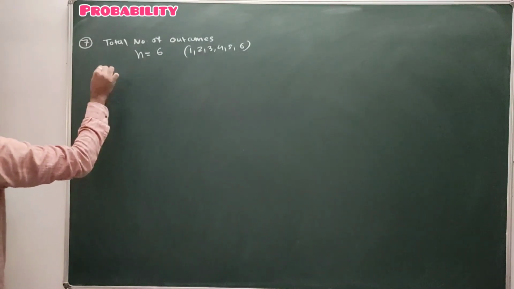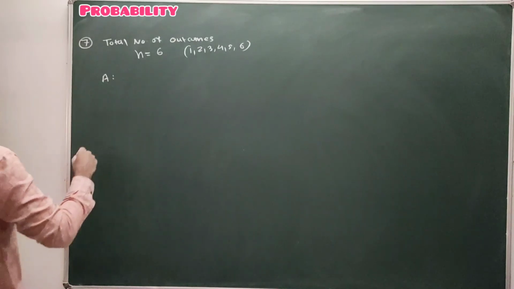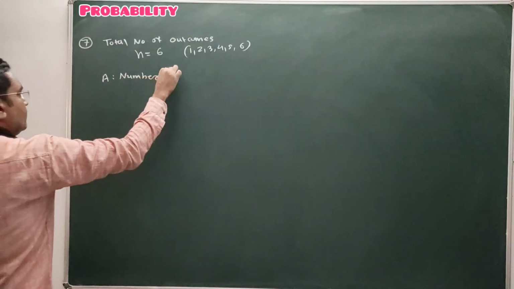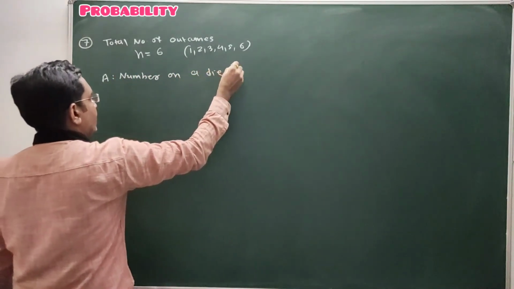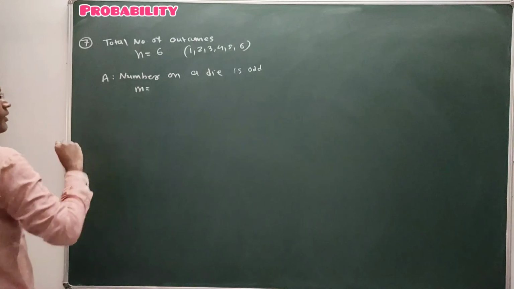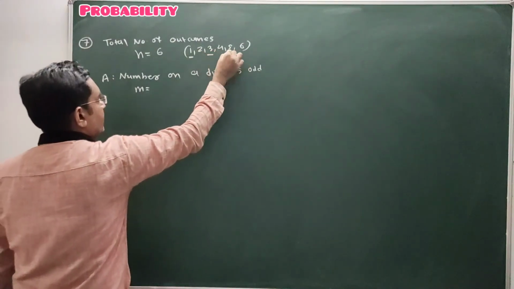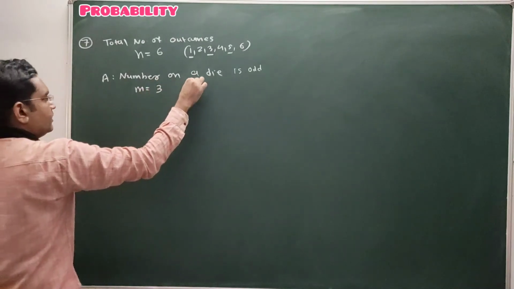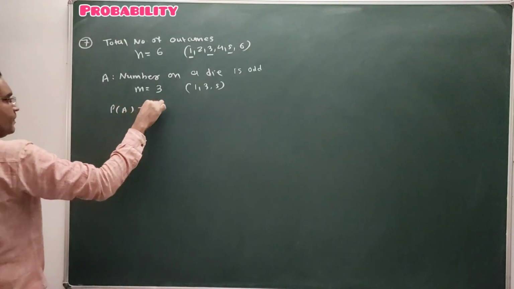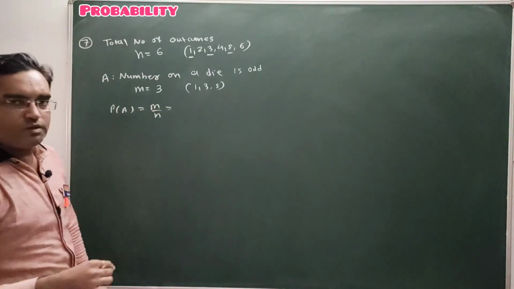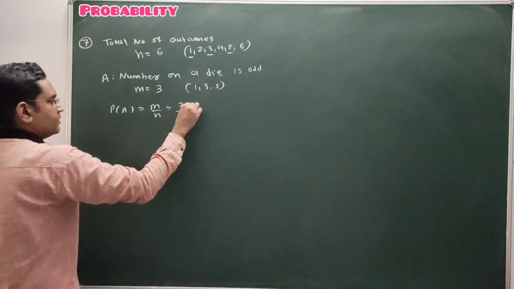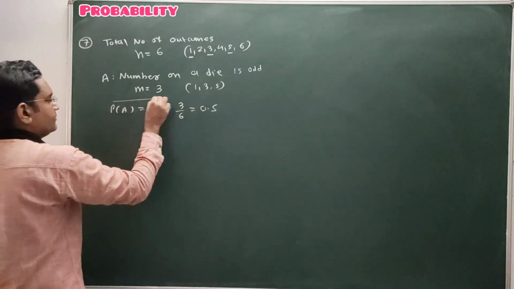Here our question is, find the probability of getting odd numbers. Let's say the event is that the number on a die is odd. That is our favorable outcomes. In total how many odd numbers are there on a die? 1, 3 and 5, a total of 3. So the probability of event A is n upon n, that means the probability of getting an odd number on a die is 3 by 6, which equals 0.5.